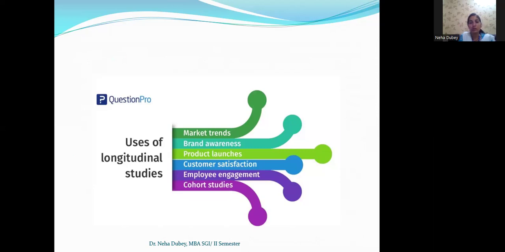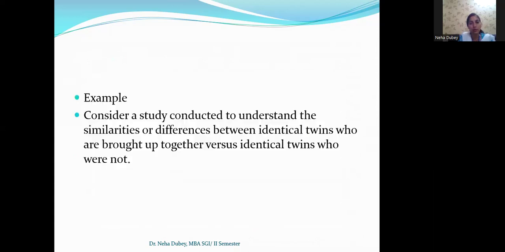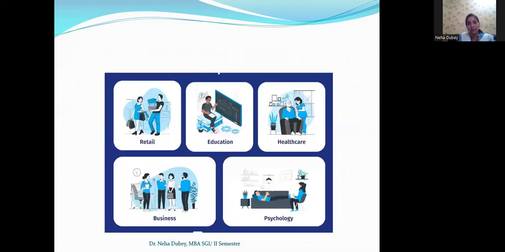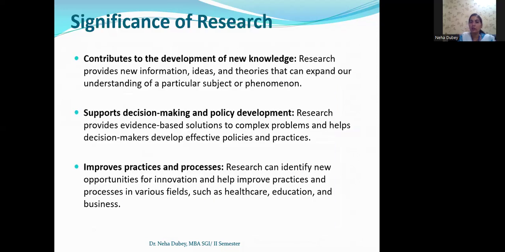product launches, customer satisfaction, employee engagement, and cohort studies. These are all uses of longitudinal studies. It takes a long time to find the results. An example is a study conducted to understand similarities or differences between identical twins who are brought up together versus identical twins who are not. So it can be applied in retail, education, healthcare, business, and psychology.